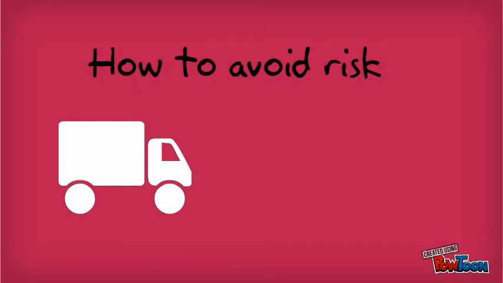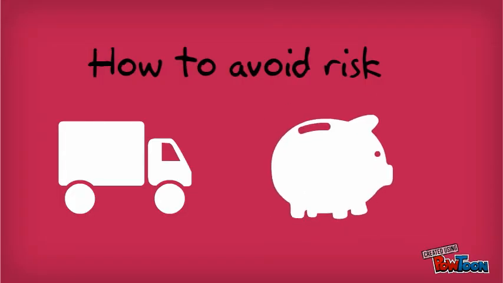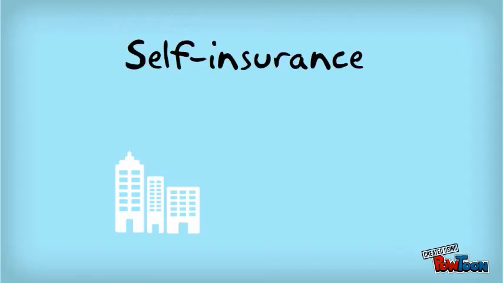Another example would be if the hardwood floor manufacturing company wants to sell their floorboards online, they might use PayPal to collect money from customers rather than spending a lot of time and money and the risk to create their own payment system. This can help to greatly reduce the risk of lawsuits related to online purchases and credit card security. The third way to help manage risk is self-insurance.